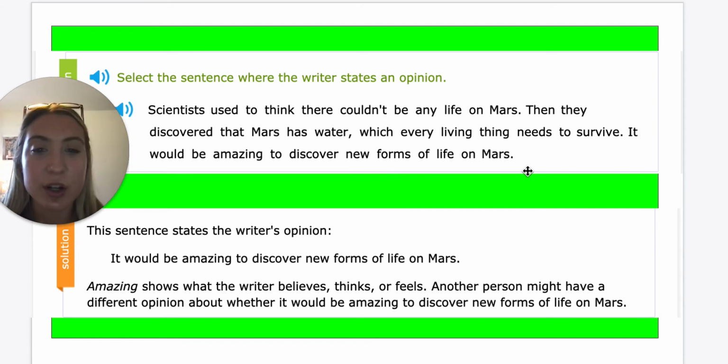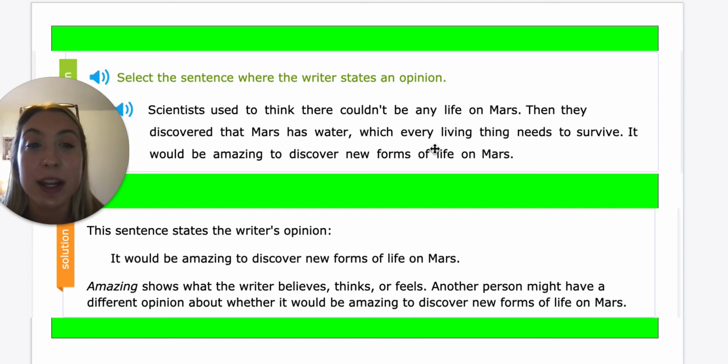So the first thing we want to do is dissect each sentence. Scientists used to think there couldn't be any life on Mars. Well, that's true. That was in a textbook. That is what they said. Then they discovered Mars has water, which every living thing needs to survive. Now, that is not an opinion, that is a fact, because as we know, we need water to survive.